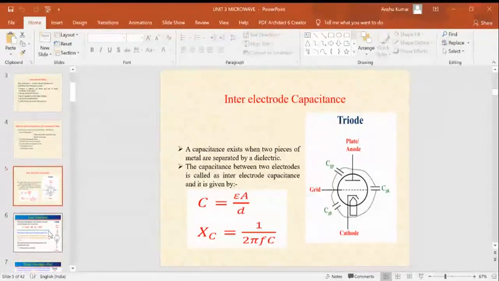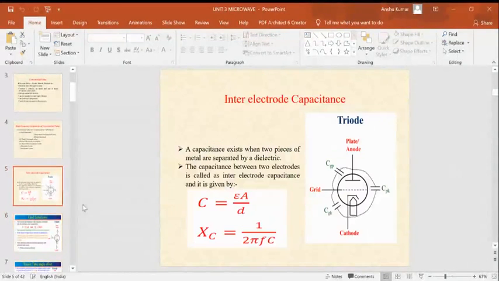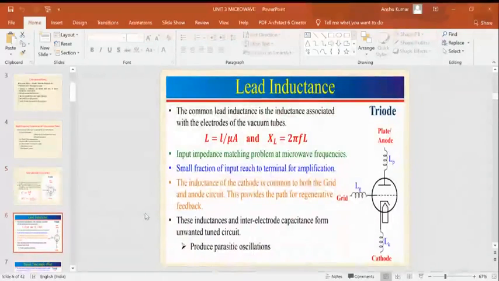Now the next point is lead inductance. The second point is lead inductance, hoping you are clear about the first topic, inter-electrode capacitance. Now again the same question: where does an inductance exist?